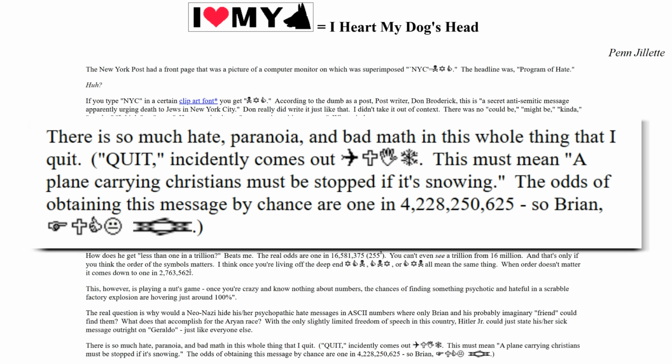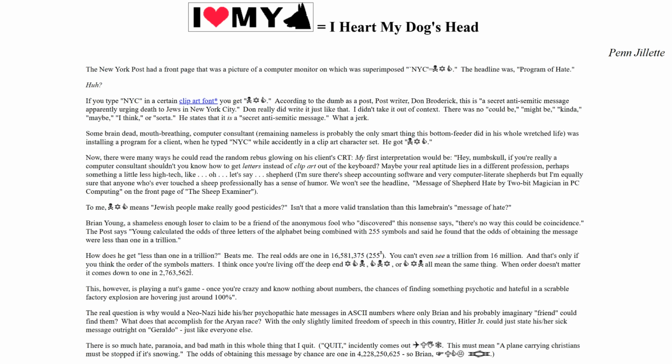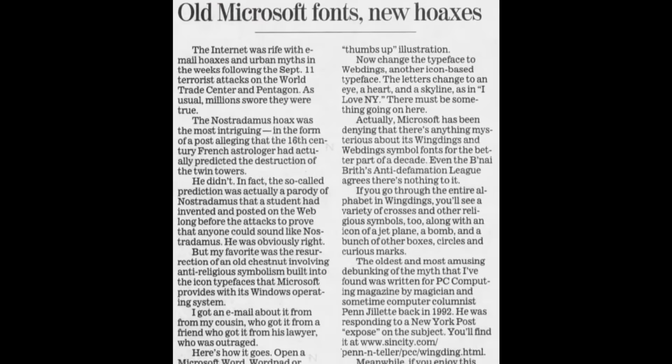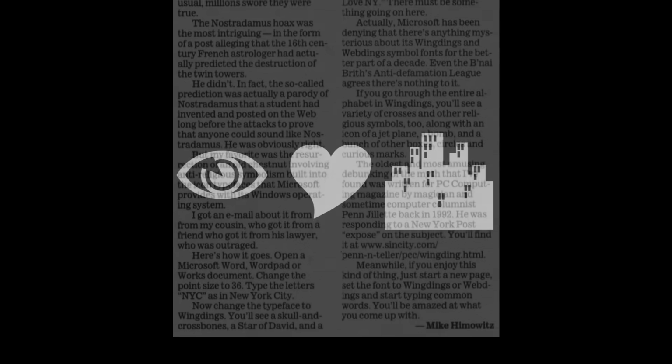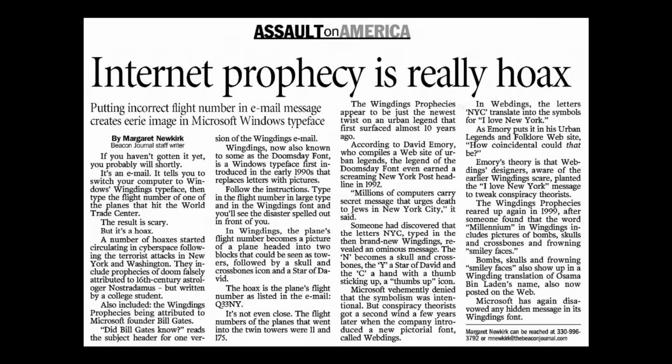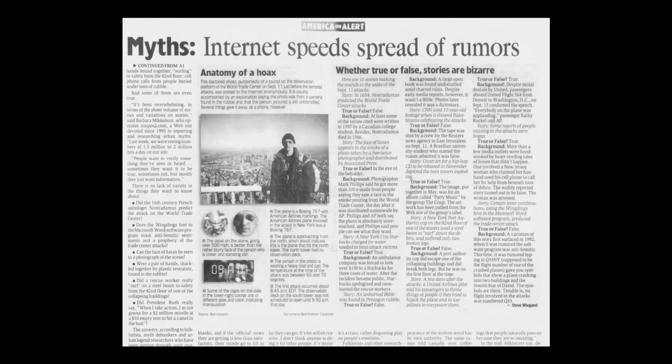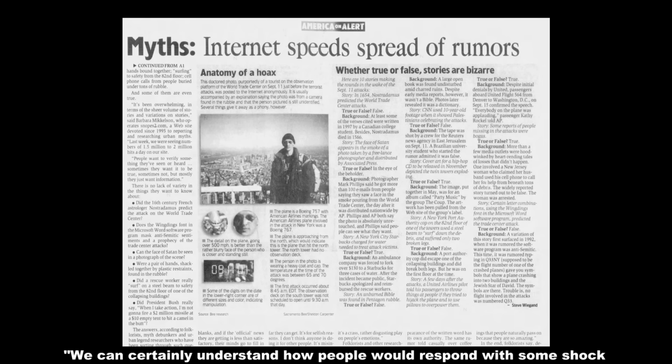4,228,250,625." In an attempt to smooth things over, Microsoft would roll out their Unicode-compatible Wingdings font a few years later in '97, using this now deliberate combination for NYC, something that only brought out the hoaxers once again. How can this be a coincidence now? So, as you'd expect after 9/11, this rumour cropped up again, and Microsoft felt obliged to issue a further statement.